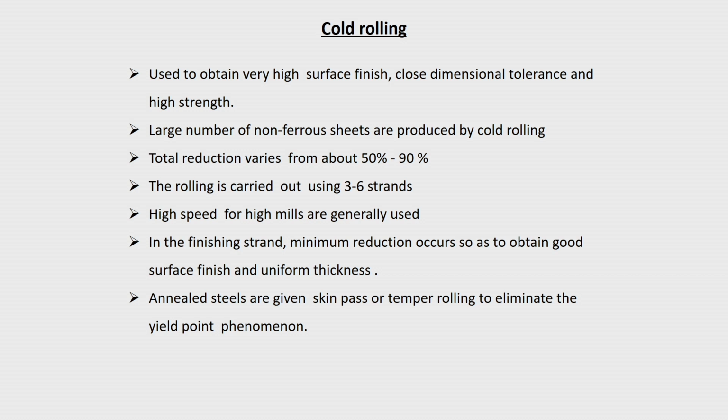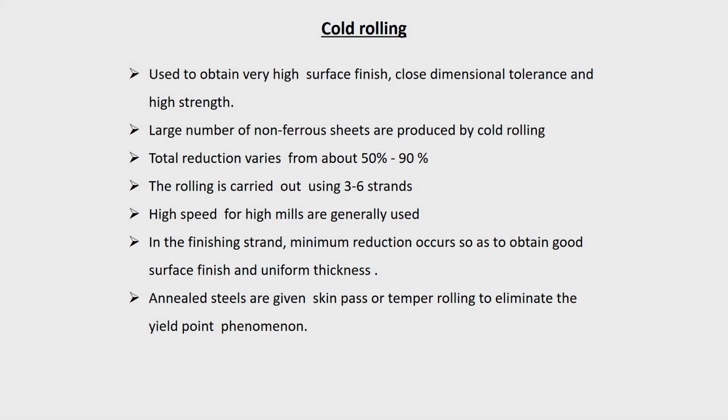Though you are breaking down the microstructure and getting homogeneity in composition, the mechanical properties and the surface finish of hot rolled material will not be that good, because the operation is done at high temperature. Any work hardening that takes place gets softened also at the higher temperature. So many structural materials which we want to use are made by cold rolling, maybe in the final stages.